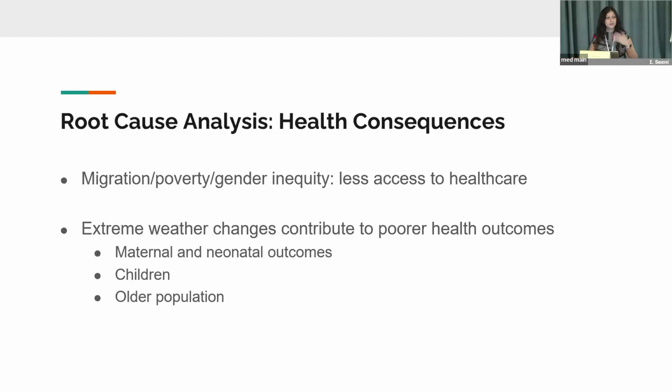So we're seeing there's definitely a lot of maternal and neonatal outcomes that we're still exploring, but we know it's there. With regards to the children, we know that there's an increasing incidence of asthma and worsening asthma exacerbations. This is an ongoing problem we're seeing. And beyond women and children, we know that the older population is also quite susceptible and has increased mortality with a lot of these extreme weather changes.